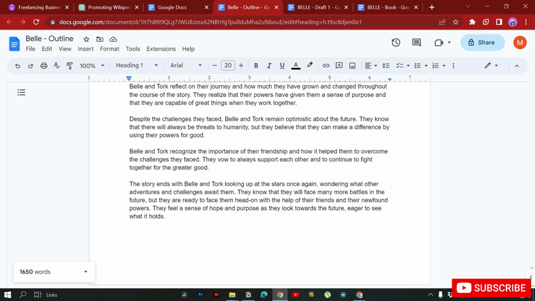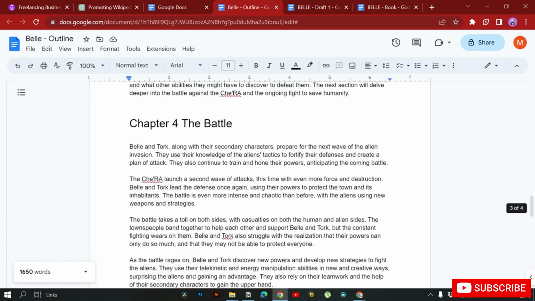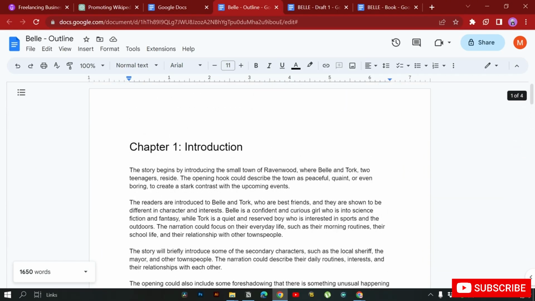Sorry, the word count is 8,000 characters, but 1650 words. Okay, so this was the word count, and this was the first thing that we did. Then I'll just copy all of these and ask ChatGPT to create a detailed version of it, and asked it to write it in the manner in which a fictional book is written.